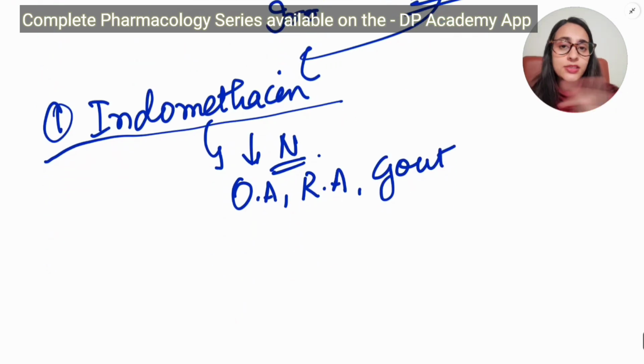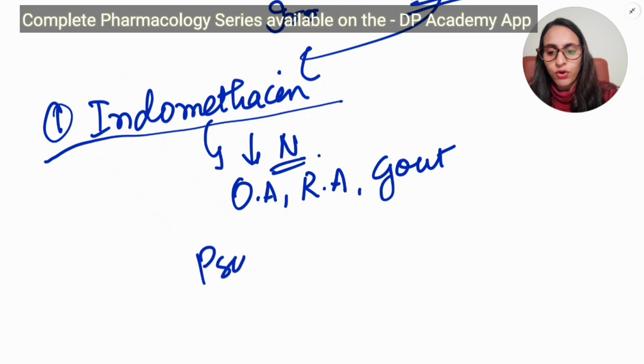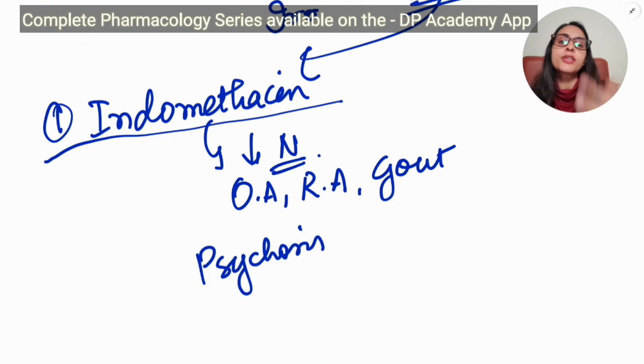But it has got a severe adverse effect and side effect, that is it can cause psychosis. It can also cause severe frontal headache, psychosis, or hallucination, or the patient can also develop suicidal tendencies if indomethacin is taken for a long period of time. Therefore, we do not give indomethacin in patients with either epilepsy or depression or psychotic patients. We do not give indomethacin because it will further enhance their psychotic issues.